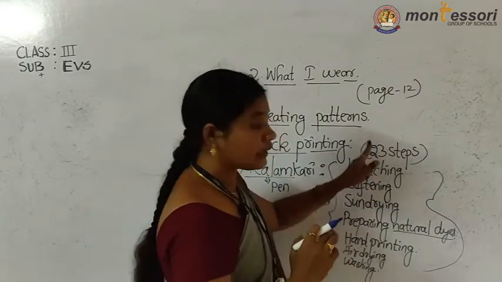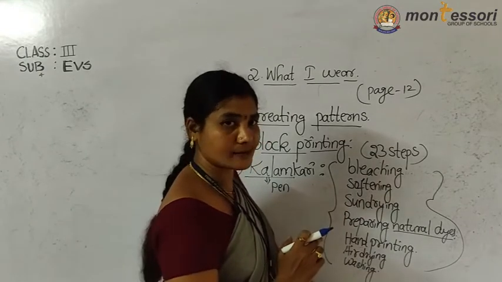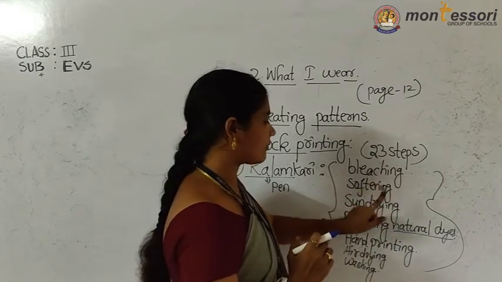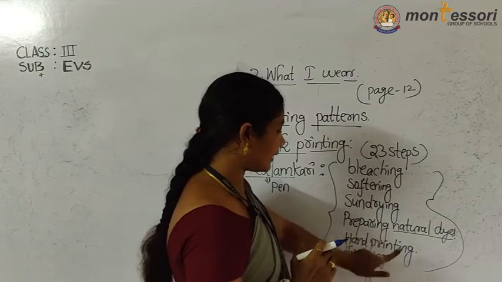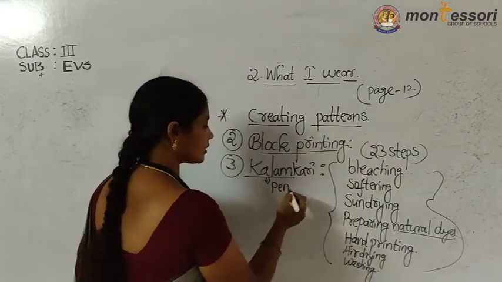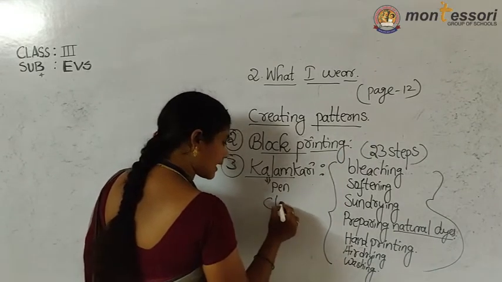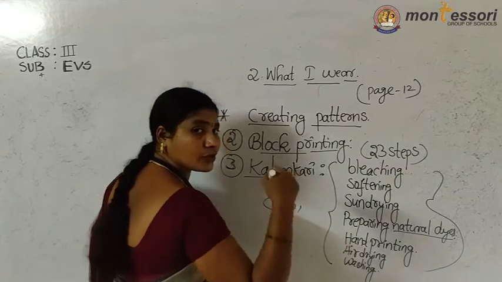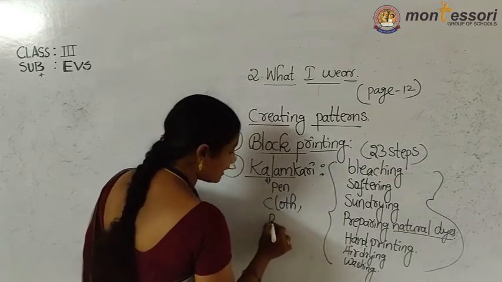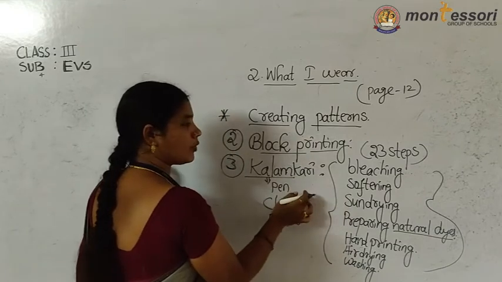So in that I discussed mainly these steps: bleaching, softening, sun drying, preparing natural dyes, hand printing, air drying, washing. So this is useful not only for making design on the cloth, but also to write design on the paper. That is about the kalamkari model.